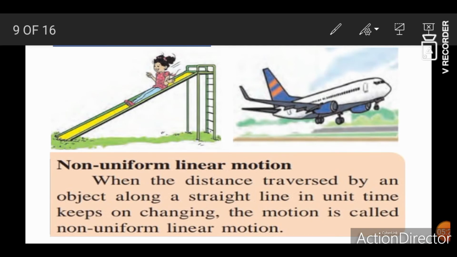So what we have studied: when the soldiers are marching, their speed does not change. Their speed is uniform, and hence we can say that they are in a uniform linear motion. And in the case of a girl sliding down, she will slide faster and faster while coming down. So the speed of her motion keeps increasing continuously. The speed is not uniform, and hence we said that the girl is in non-uniform linear motion.